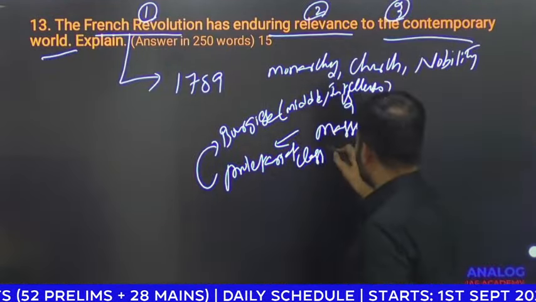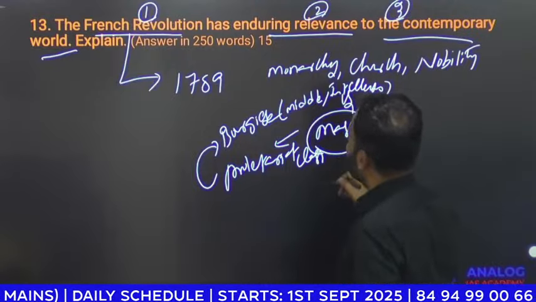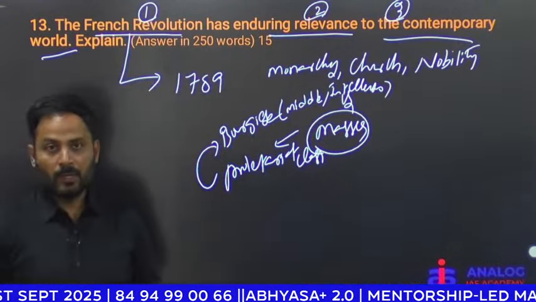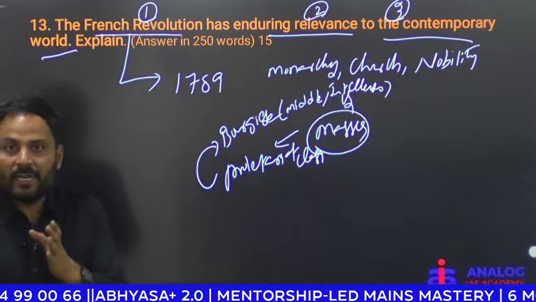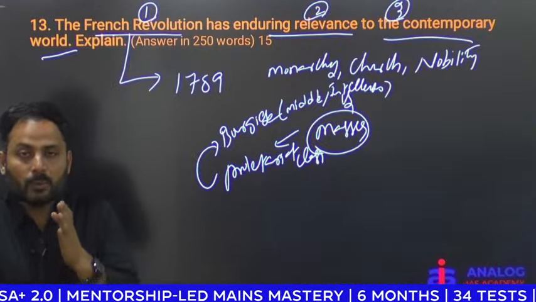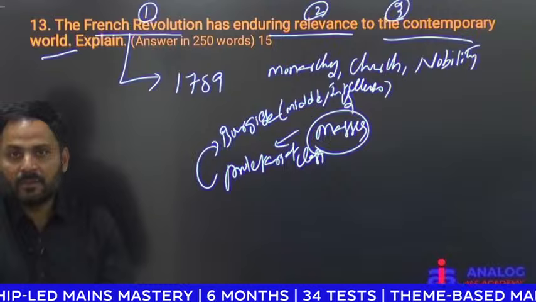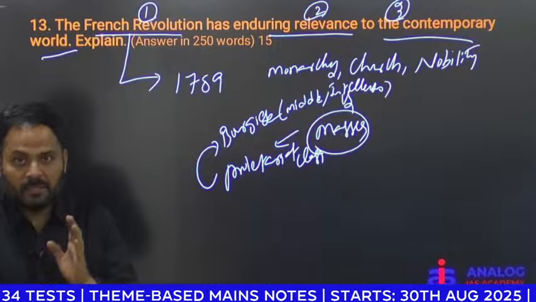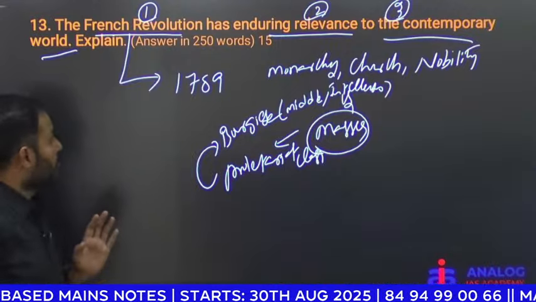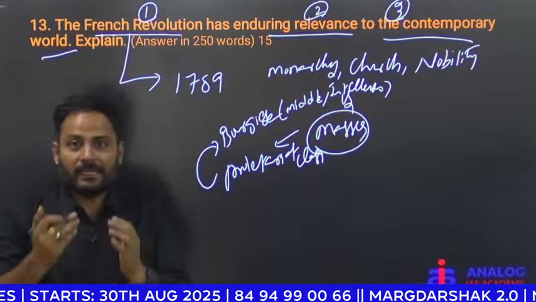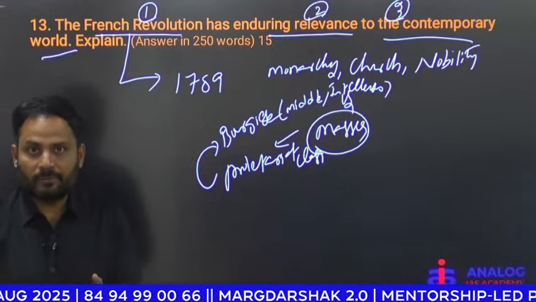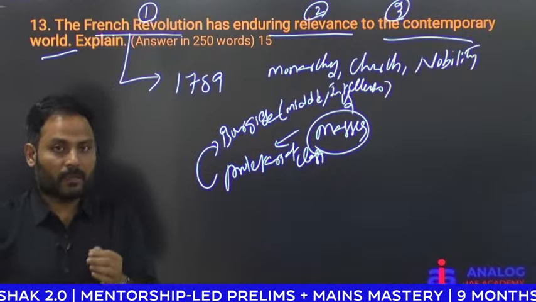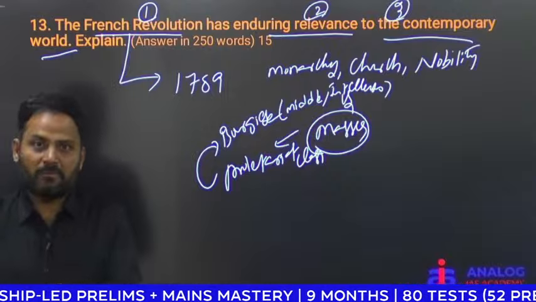Okay. So now this mass revolution has toppled the very monarchy. So the French Revolution, which started in 1789, had its vibrations, its repercussions in the entire Europe. It has completely shaken the European world. And whatever ideals were created by the French Revolution, over a period of time, they have influenced the world. And what kind of influence does it have on the contemporary world?